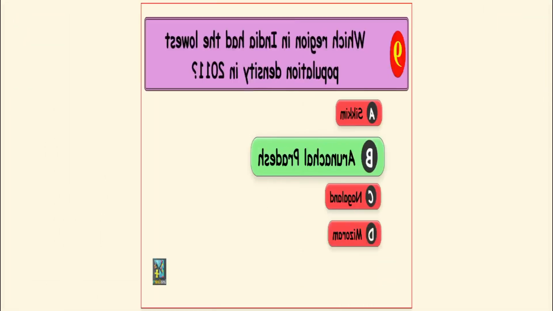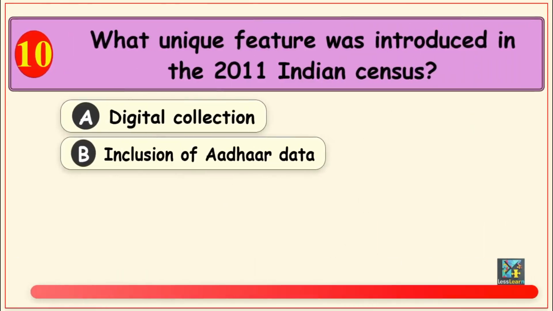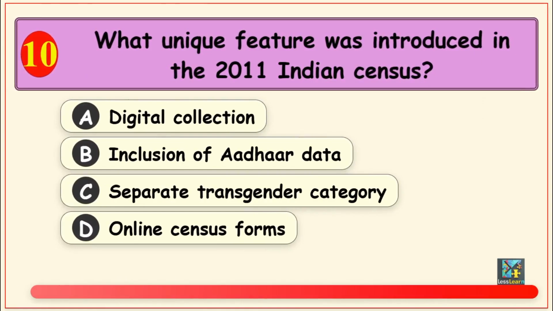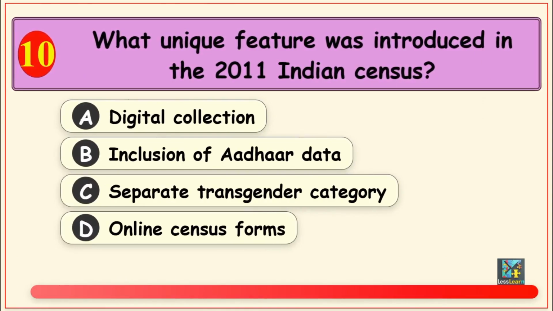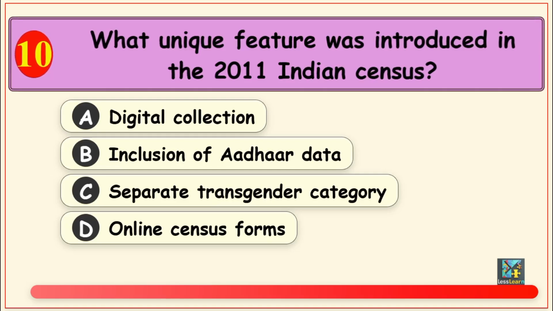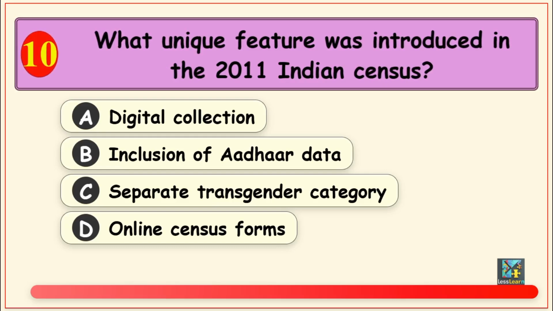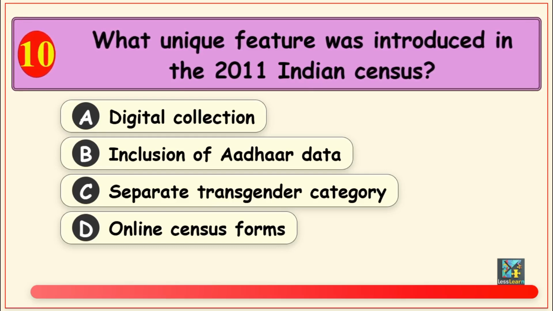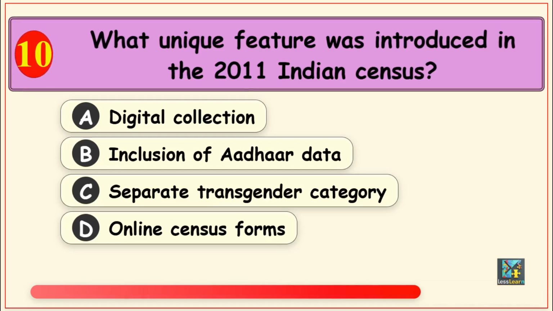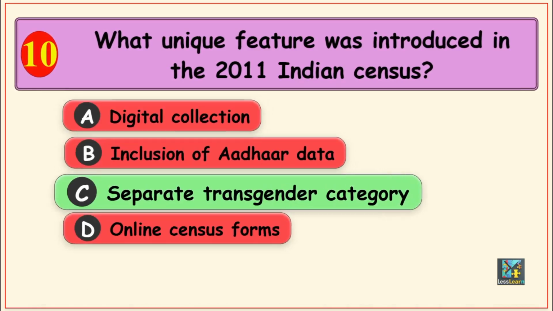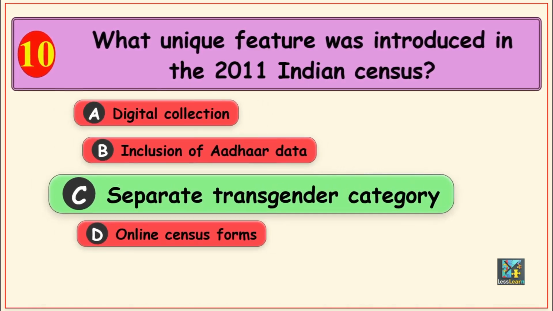Let's move on. What unique feature was introduced in the 2011 Indian census? Options are, Option A, digital collection, Option B, inclusion of Aadhaar data, Option C, separate transgender category, and Option D, online census forms. The correct answer is, Option C, separate transgender category.